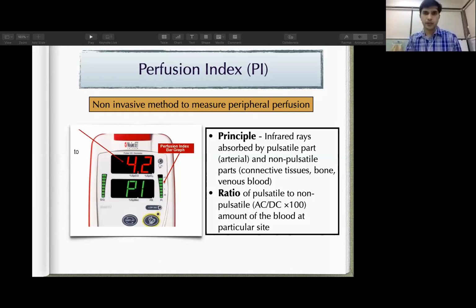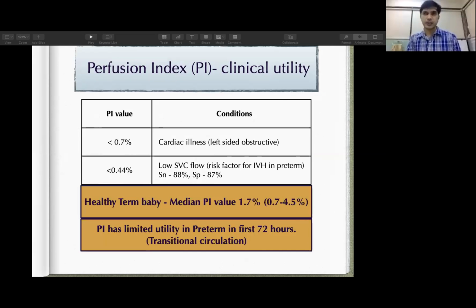So people have used this indicator as a sign of poor tissue perfusion, and they have published different data that can give an idea of a cutoff beyond which the baby is having poor tissue perfusion. If we want to take the benefit of this in our clinical practice for the identification of a low perfusion state, this can be a cutoff.